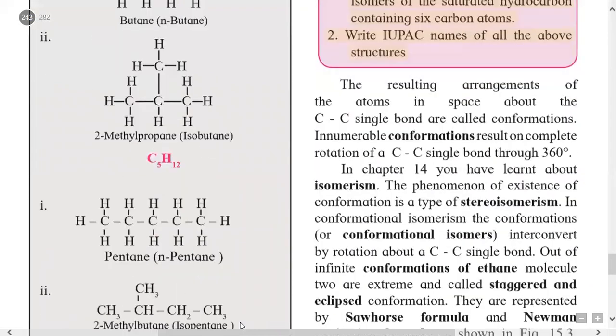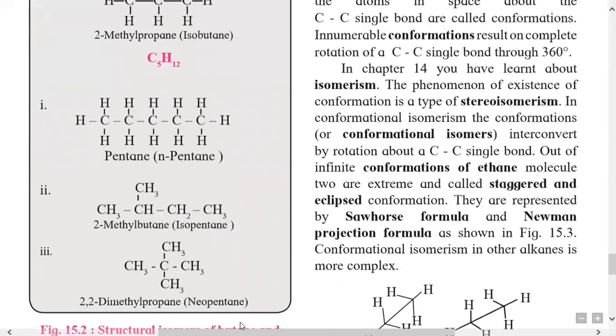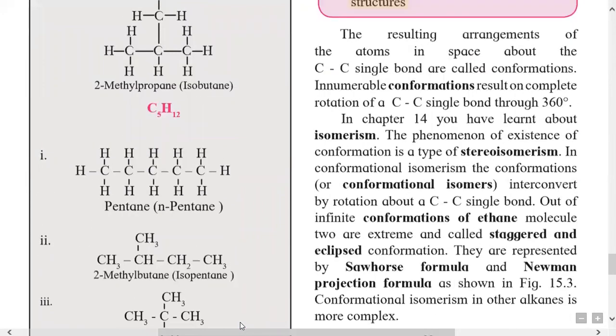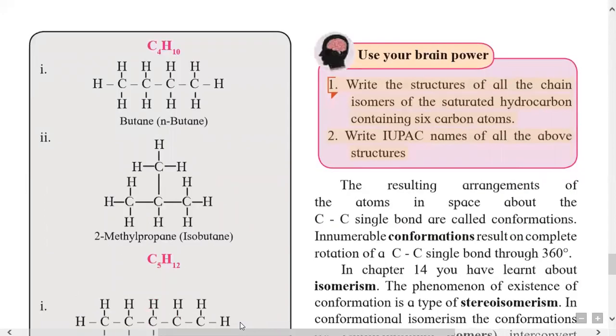Here we will study the structural isomers of butane and pentane. See here, the first compound is butane containing carbons 1, 2, 3, and 4. Each carbon is bonded with 4 bonds. So the first carbon has 3 hydrogens, the second carbon 2 hydrogens, the third carbon 2 hydrogens, and the fourth carbon 3 hydrogens.